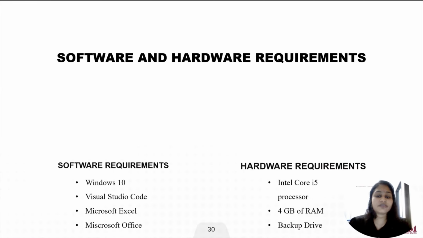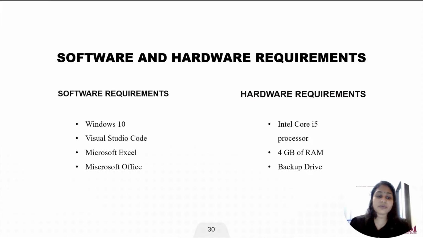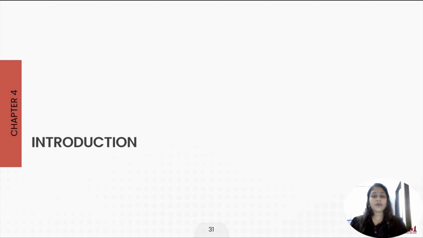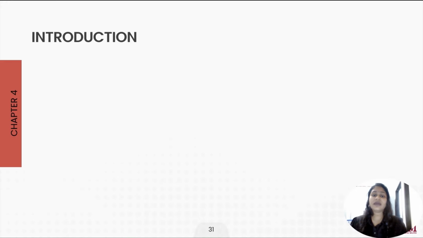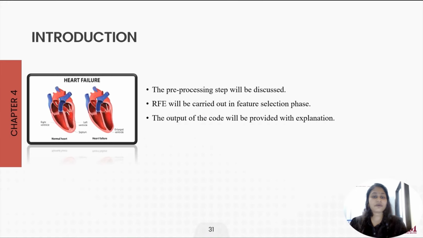Now we will look into the software and hardware requirements. For software, we need Windows 10, Visual Studio Code for Python, Microsoft Excel and Microsoft Office. For hardware requirements, of course, we need a laptop with an Intel Core i5 processor, 4 GB of RAM and a backup drive. Now we will enter chapter 4, which is design and implementation, where the pre-processing step will be discussed. Recursive feature elimination also will be carried out in the feature selection method. The output of the code will be provided with the explanation.